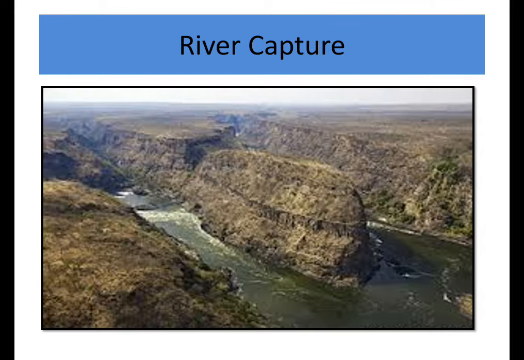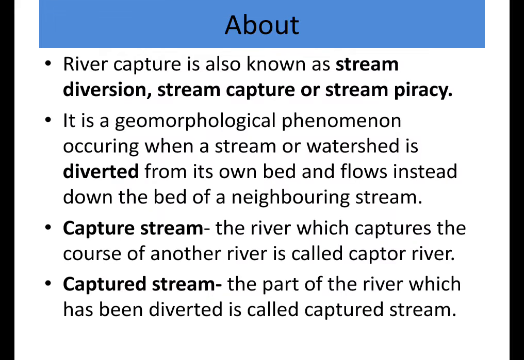In this video, I'm going to discuss river capture. River capture is also known as stream diversion, stream capture or stream piracy. It is a geomorphological phenomenon occurring when a stream or watershed is diverted from its own bed and flows instead down the bed of a neighboring stream.